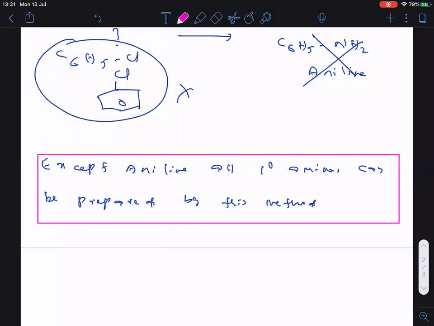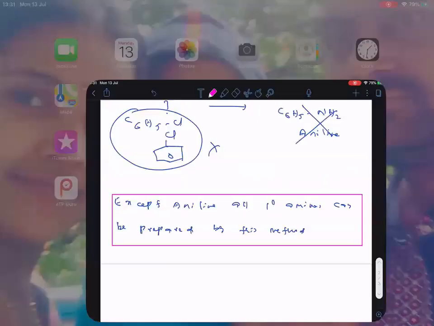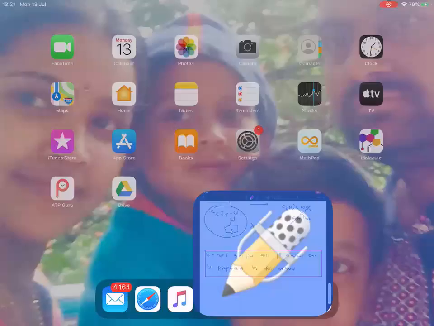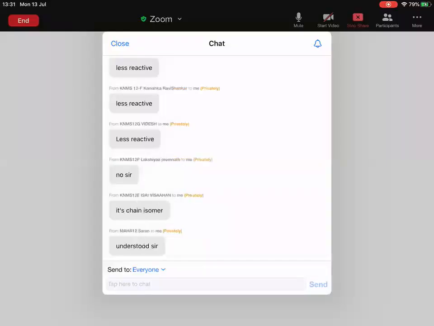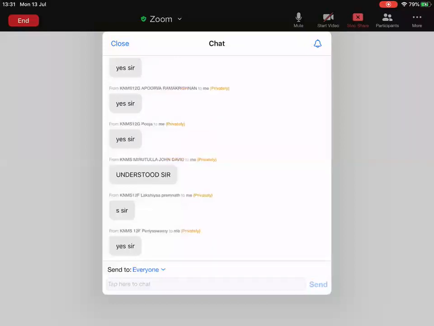Hope you are able to understand this one. And I think you understood why we can't prepare aniline. Clear, everyone? Right. So this is the Gabriel phthalimide synthesis, by which we can't prepare only aniline. Except aniline, all primary amines can be prepared. Clear?